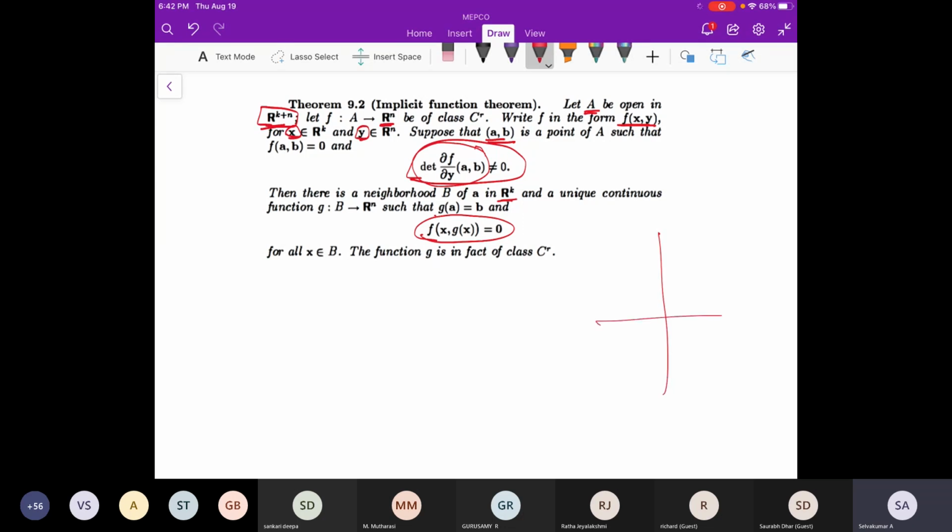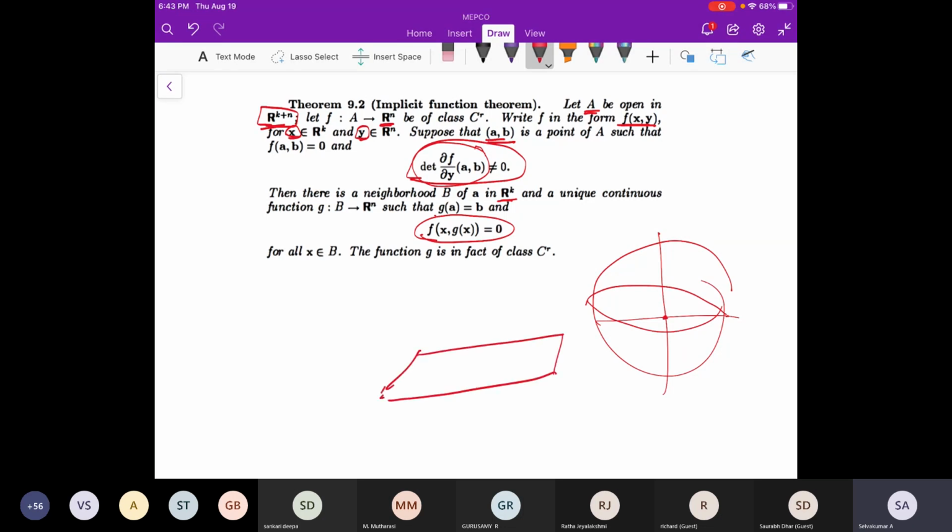For example, if you take the 2-sphere, then locally, around some point, we can see it as a graph. That's what we are saying here.